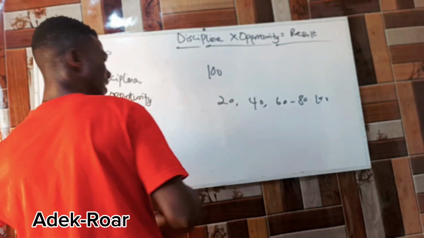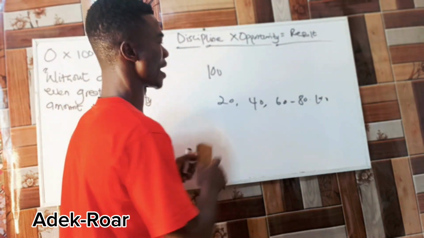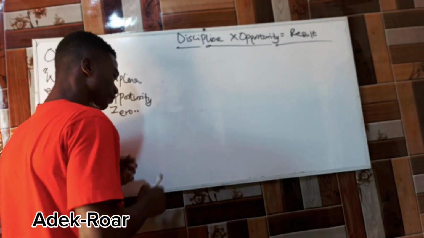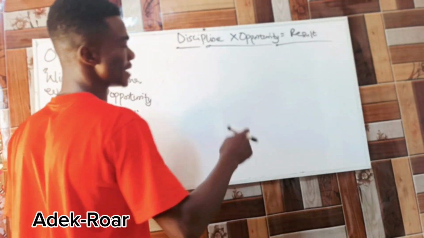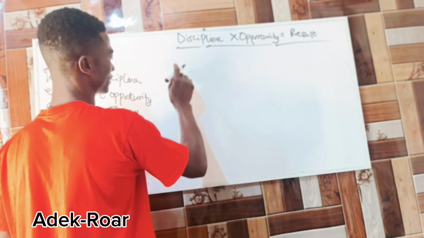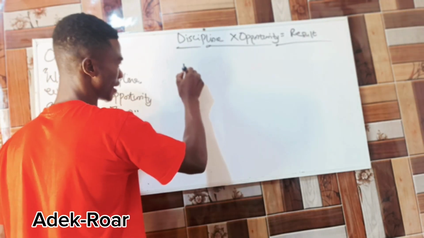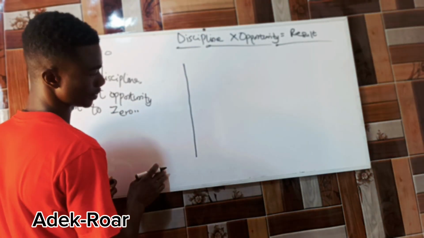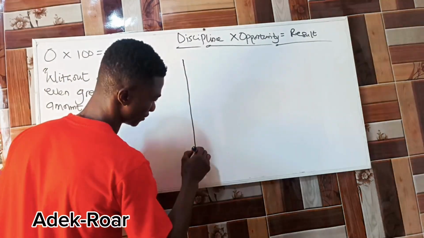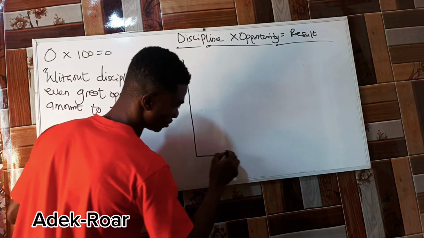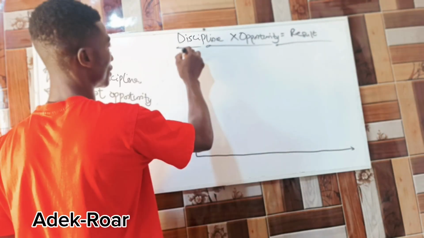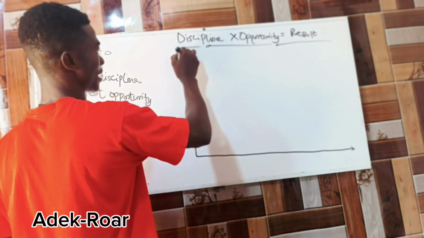And you know that on a bar chart you need to get the x and y axes, right? So we are going to get our x and y. First of all, let me get my x axis and my y axis, right? It's very important that I have to get them. So let me start with this. Let me get my line. Okay, I think this one is enough. Here I can get what I'm looking for.